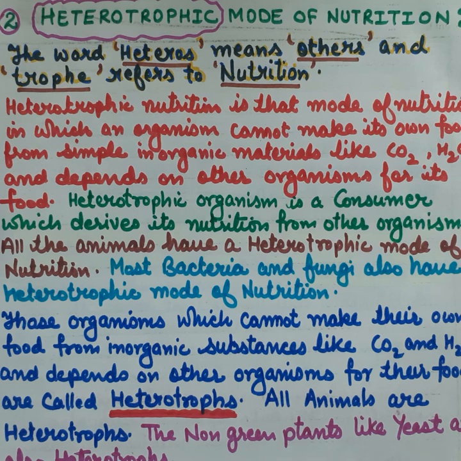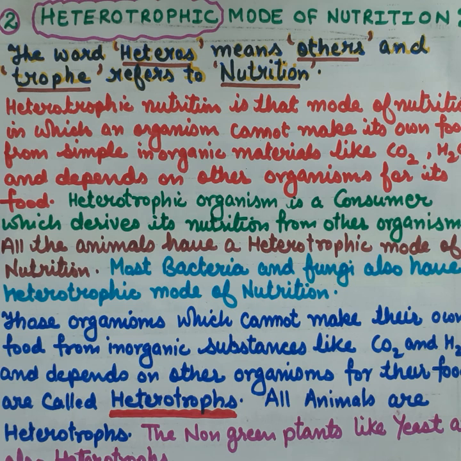A heterotroph is a consumer which derives its nutrition from other organisms. All animals have a heterotrophic mode of nutrition. Most bacteria and fungi also have a heterotrophic mode of nutrition.